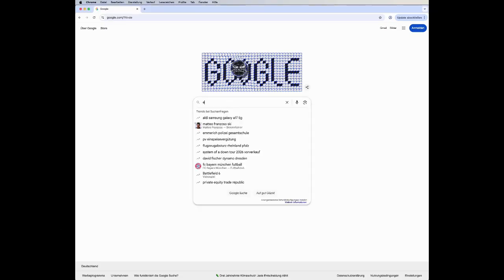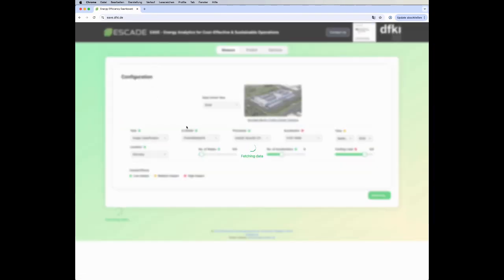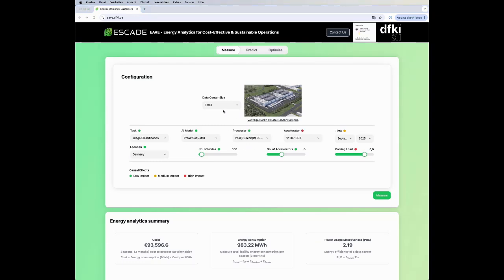EAVE is currently available as an open web app and can be accessed via any standard browser. In the Measure tab, a configuration is first specified. That is, the size of the data center, the task of the AI model itself, processors and accelerators, time and place of execution, as well as the number of nodes, accelerators, and cooling load.